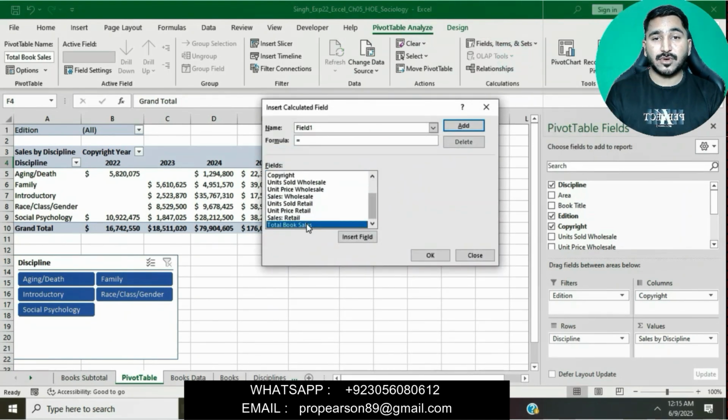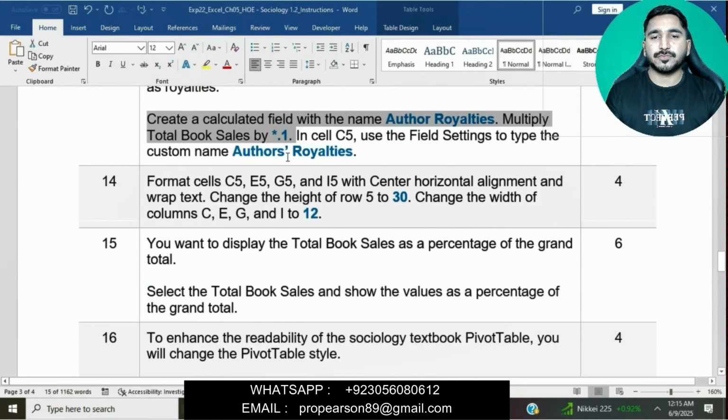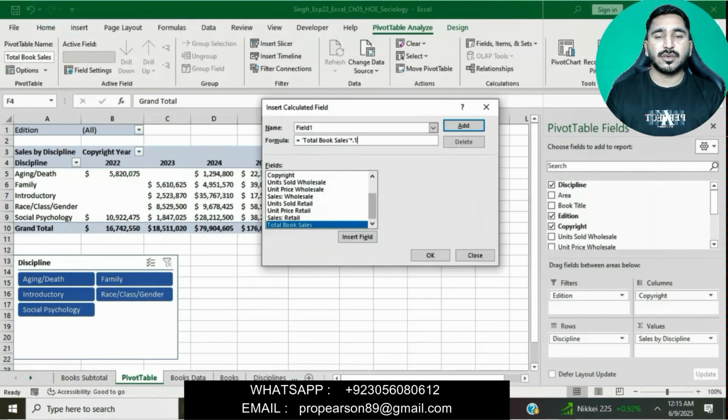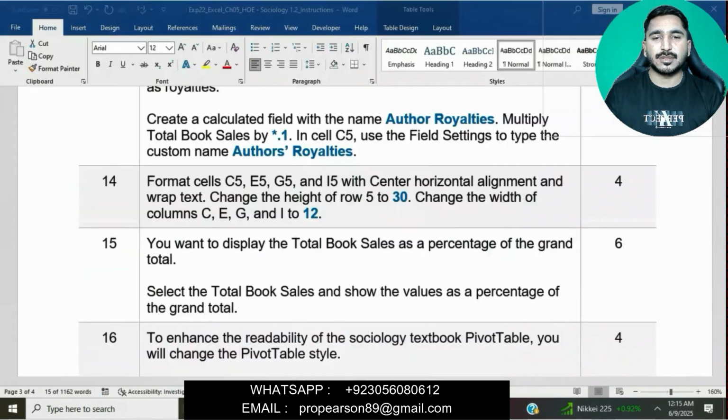Add the formula: total book sales multiplied by 1. Then click on OK. This is done now.